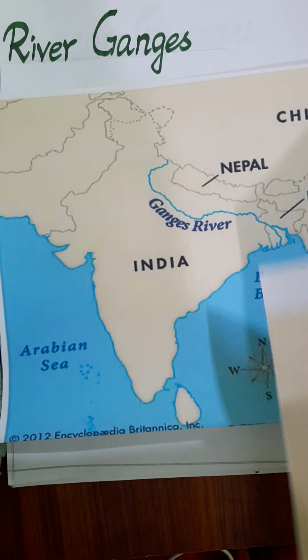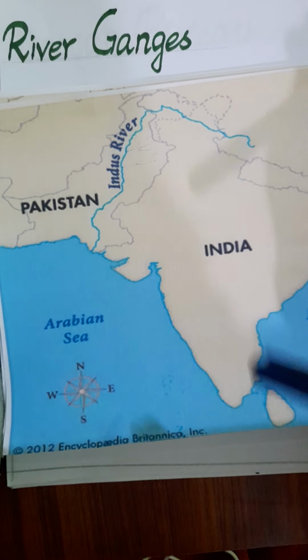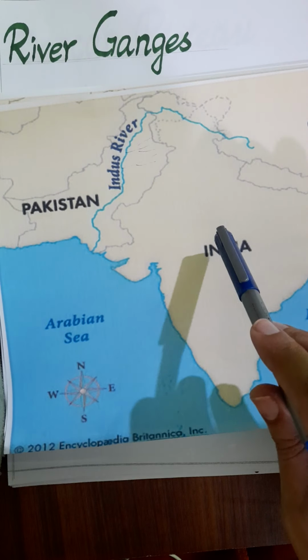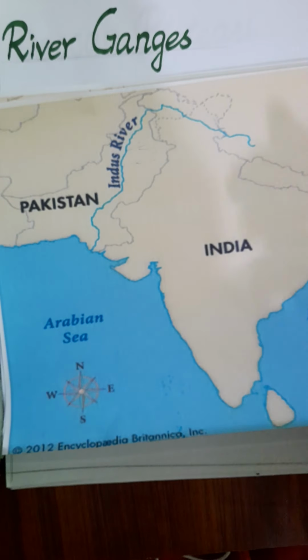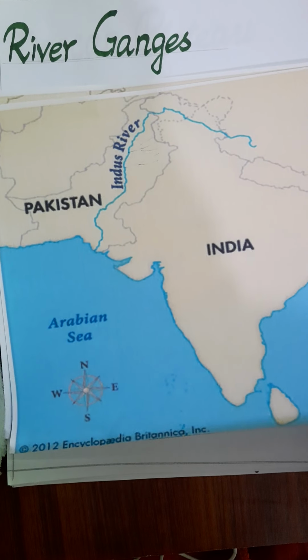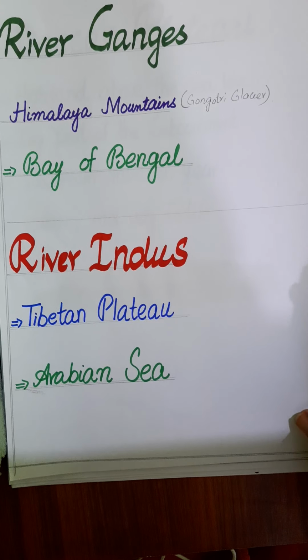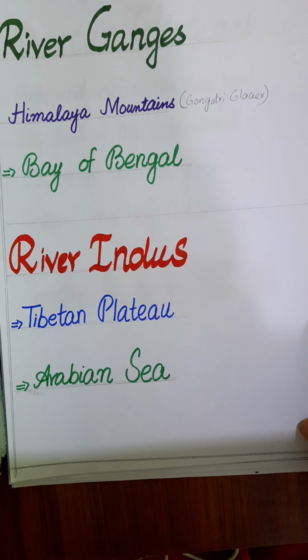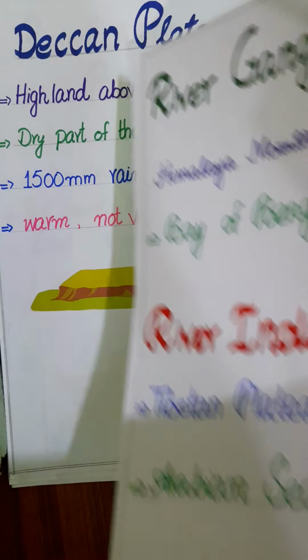The river Indus originates in China, in the Tibetan plateau, and it merges into the Arabian Sea. It goes across Pakistan and merges into the Arabian Sea. So we have two great rivers, the river Ganges and the river Indus. The river Ganges originates from the Himalaya mountains and enters the Bay of Bengal through a huge delta. The river Indus originates from the Tibetan plateau and merges into the Arabian Sea.